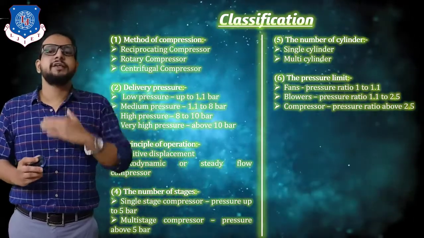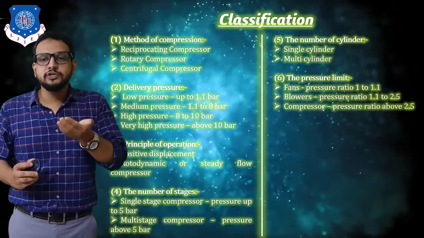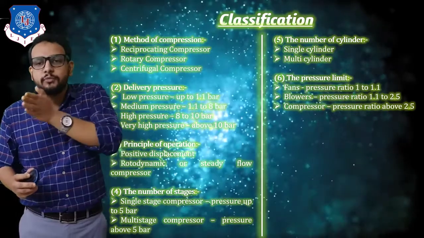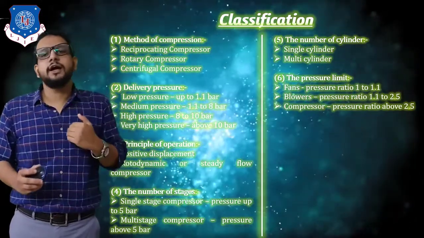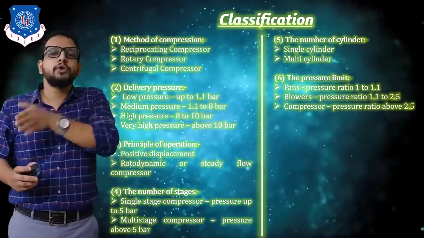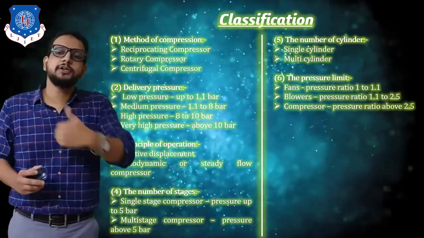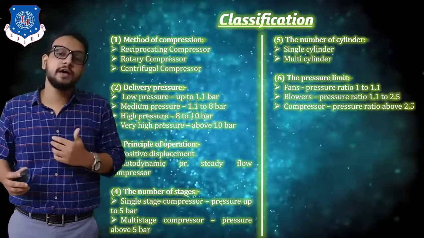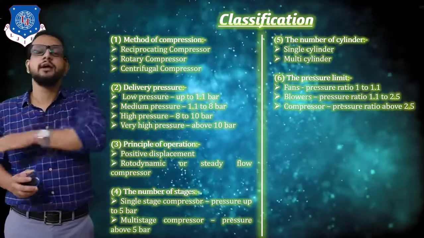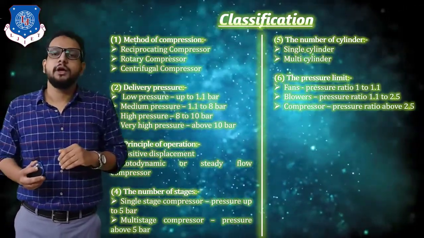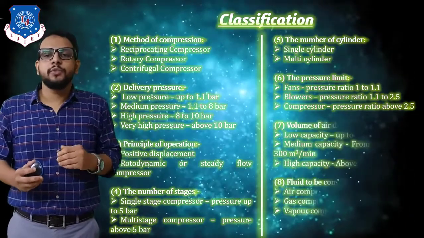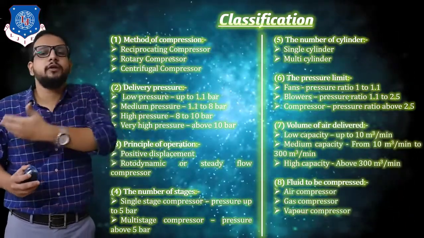A pressure ratio from 1 to 1.1 comes under the category of fans. Then blowers have a pressure ratio from 1.1 to 2.5, and compressors have a pressure ratio above 2.5.